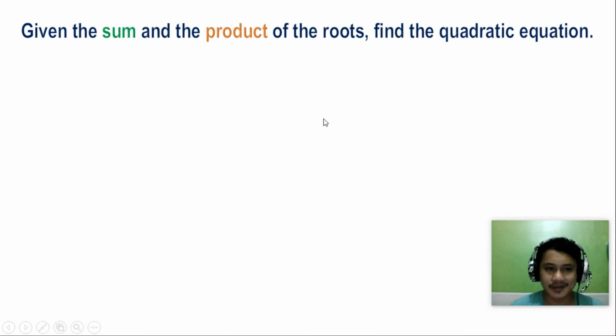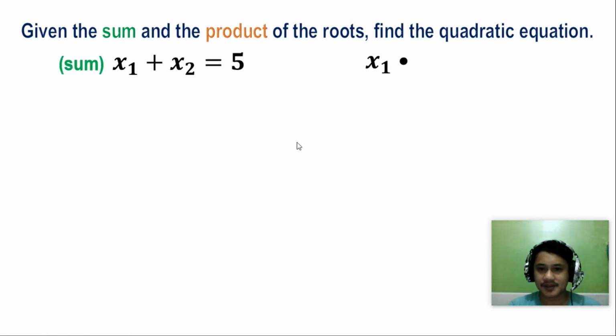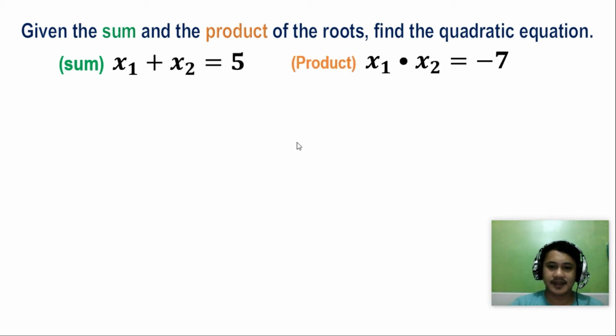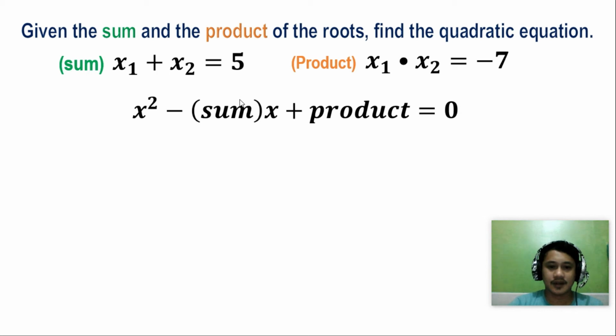Okay, I'm going to add this topic. Given the sum and the product of the roots, find the quadratic equation. So given the sum, which is 5, and the product is negative 7. Okay? To find the quadratic equation, given the sum and the product, you are going to use this formula, which is x squared minus the sum x plus product is equal to 0.